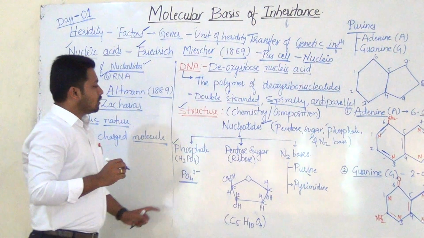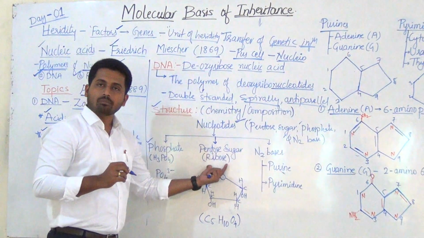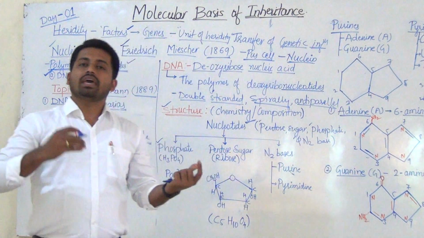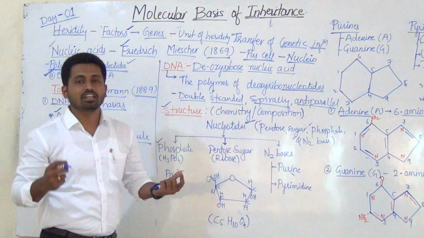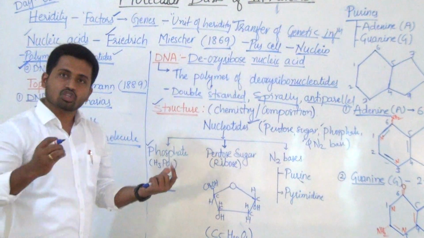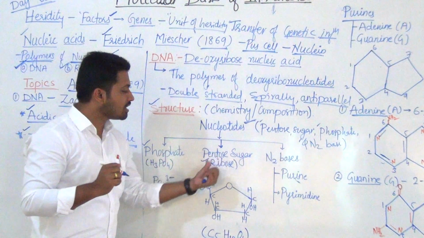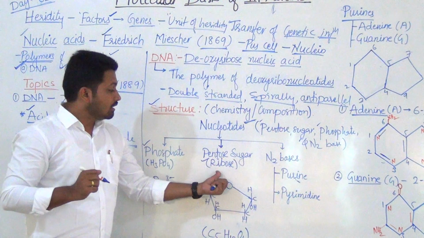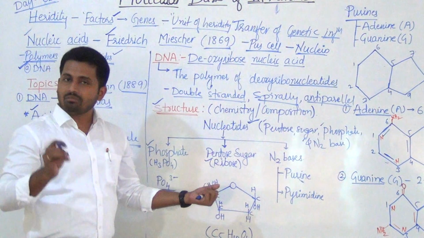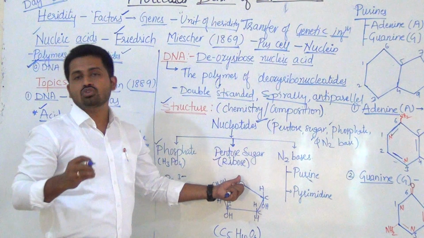Okay. Now listen here. After that, the second component, pentose sugar. You know already, there is pentose and hexose. Hexose means 6 carbon containing sugar, like glucose and fructose. Here pentose is nothing but a 5 carbon containing sugar, and that sugar name is ribose. Concentrate here, the sugar name is ribose.